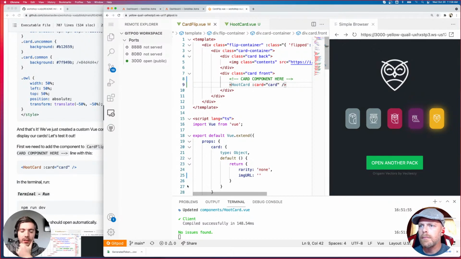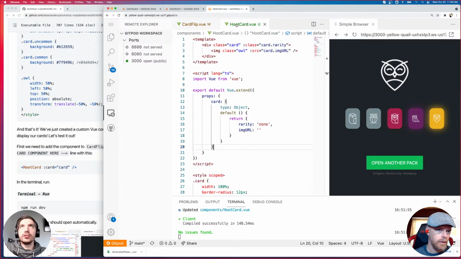Cool. Shivan, looks like it's all working for you. Still no owls on cards. Let's see if I can find. Don't forget, if I remember, isn't this the spot they need to remove the hard-coded values, or am I getting ahead of myself? You are getting ahead of yourself. We're still working with hard-coded values.